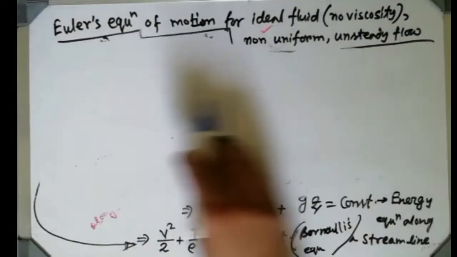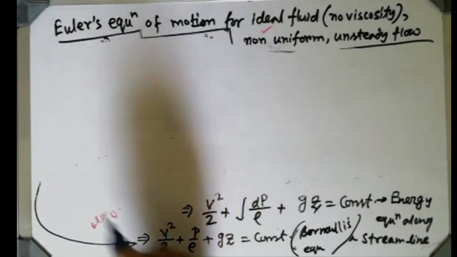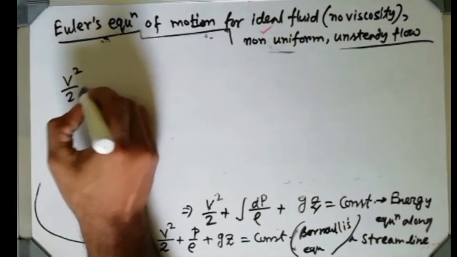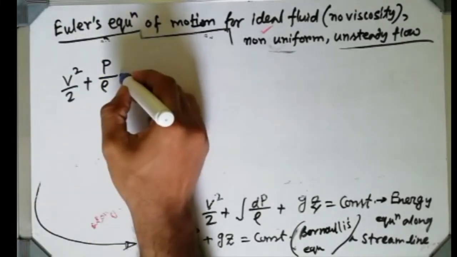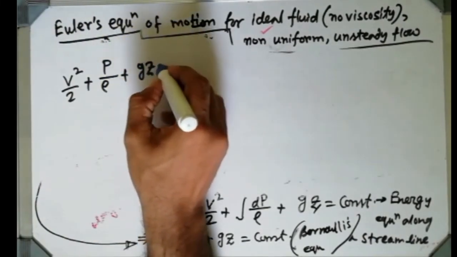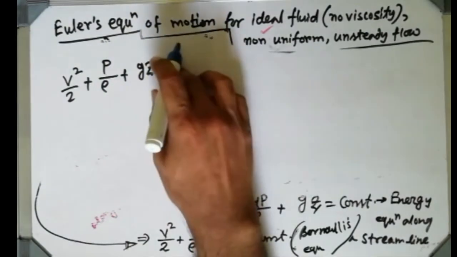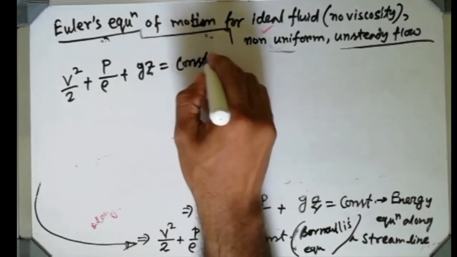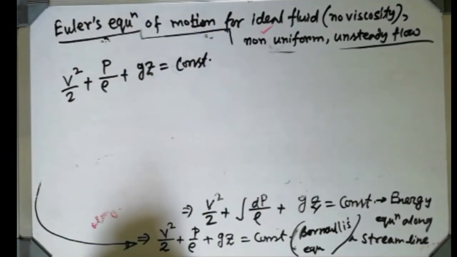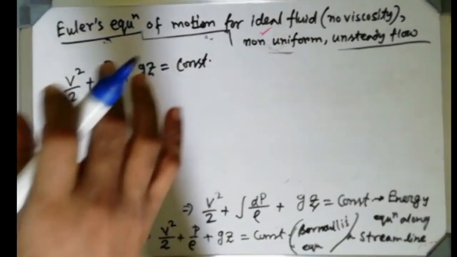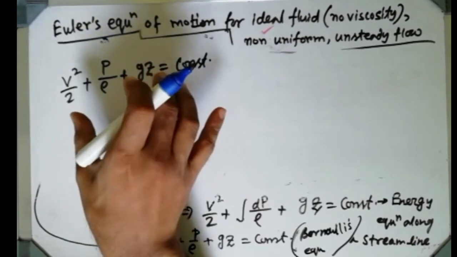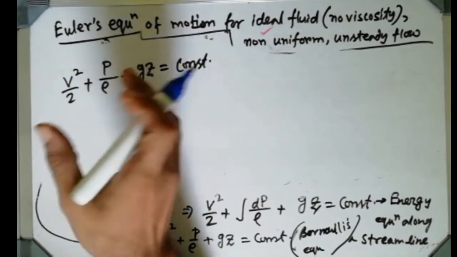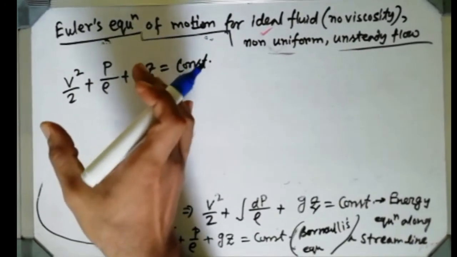So from this equation what we can realize, that is the feel. Now we are going to discuss the feel. You have to feel the thing. Anyone can memorize a thing without understanding it, but you have to feel it. What does this mean? This means obviously it is a conservation of mechanical energy. It is the equation which is representing the conservation of mechanical energy.